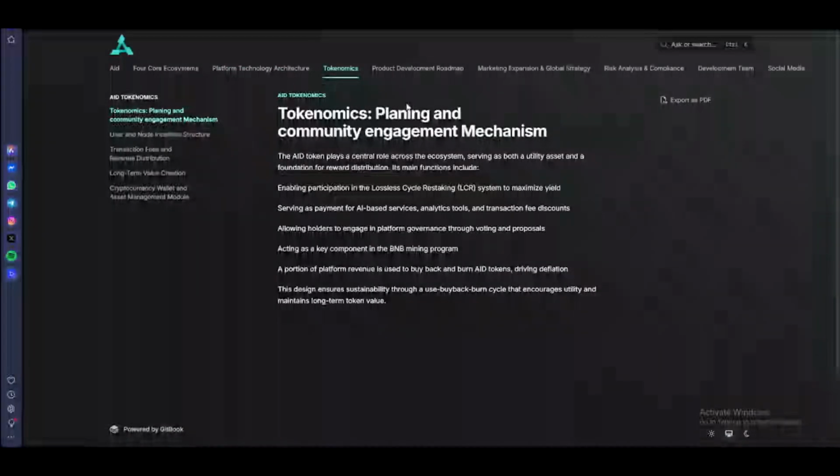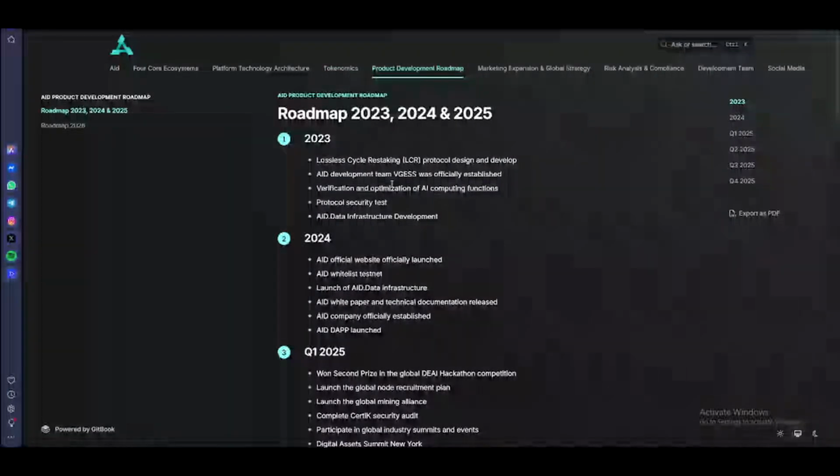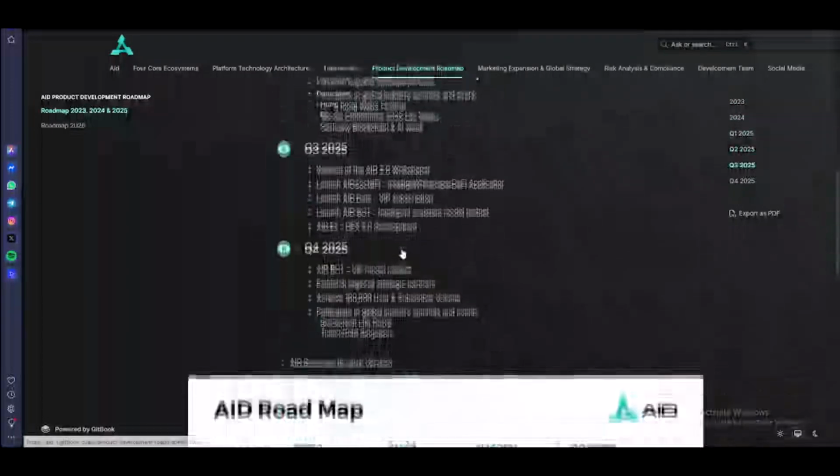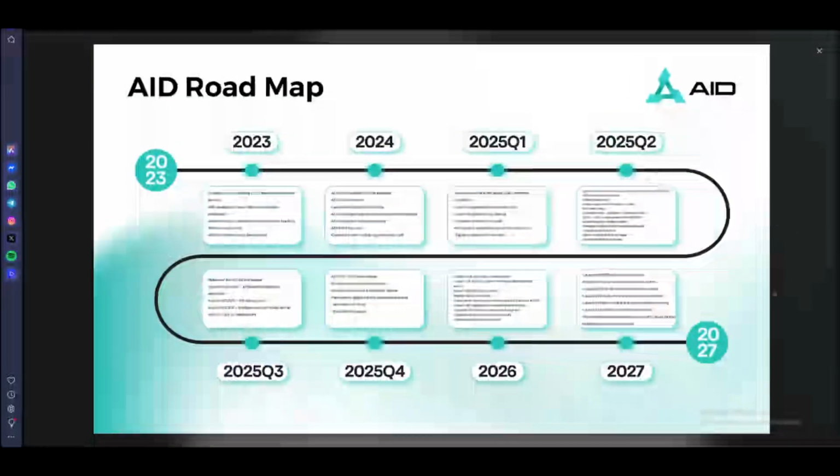This is the tokenomics. So this is important too, because we have here to check the planning and community engagement mechanism. And then we have the product development. This is the roadmap. So we have quarter 1, 2, 3, and 4, 5, and 6. And then we have the roadmap. Let me check it. So we have 2023 and 2024-2025.